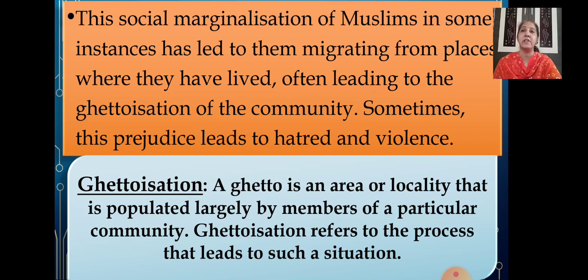Now, what is the meaning of ghettoization? A ghetto is an area or a locality that is populated largely by members of a particular community. Children, you have heard about the Sindhi colony, where most of the Sindhi people are living. You have heard about areas where all the Muslim people live. So this is ghettoization, where the same community tries to live in the same area and locality. One reason is that they feel secure, because the same type of people are living around them. So ghettoization refers to the process that leads to such a situation.